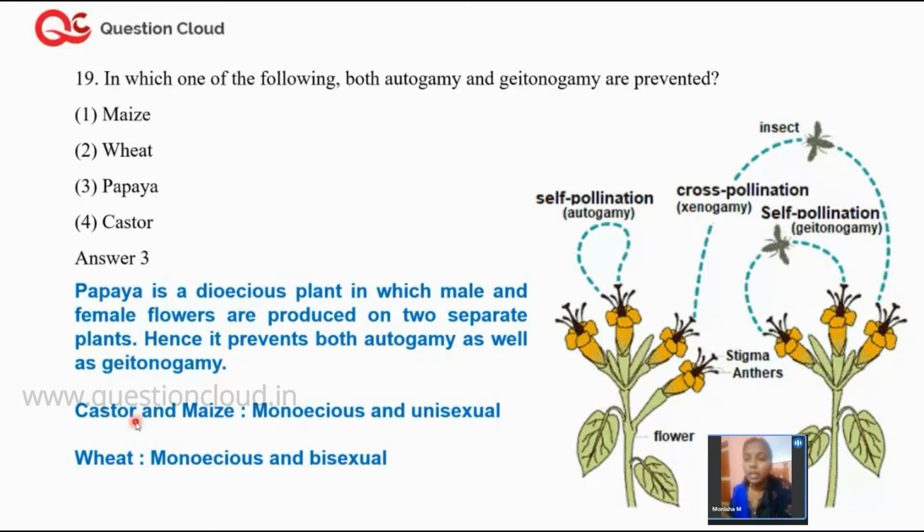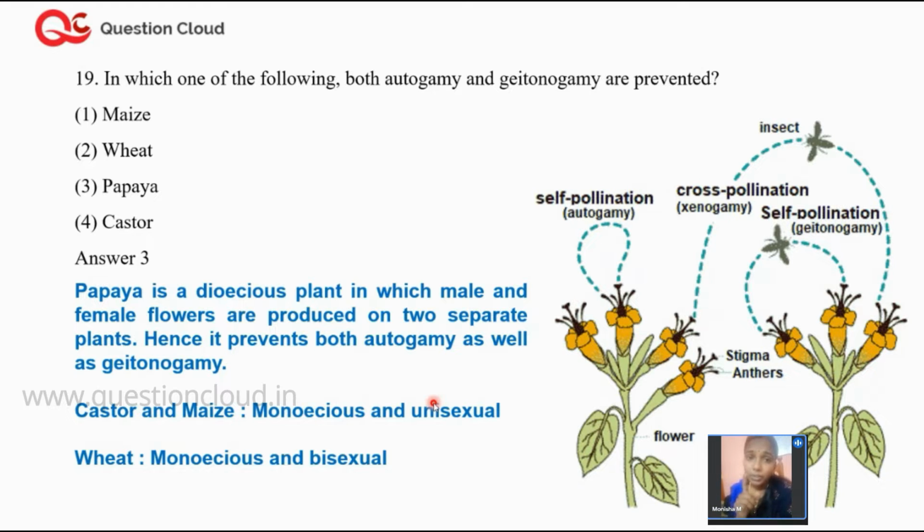Whereas the other ones, castor and maize, are monoecious. Monoecious means both sexes are present in the same plant. If they are monoecious and unisexual, what is unisexual? Unisexual means the flower has both male and female parts, that is, androecium and gynoecium present in the same flower. So what will happen if both are present in the same flower? Autogamy is possible, not geitonogamy.